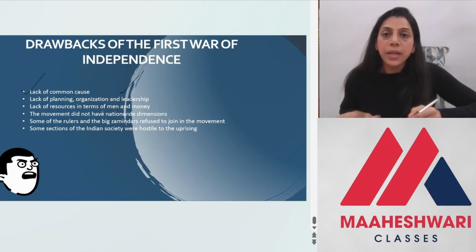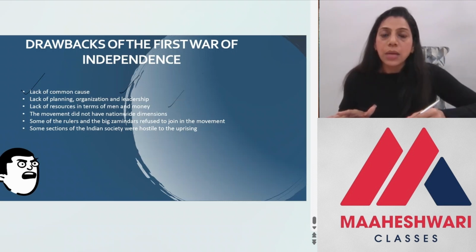Then the movement did not have a nationwide dimension, in that there were many parts of the country which were not part of the war, like the North region, the Punjab region, the South region. They were not part of the war, and they had no intention to join the war.